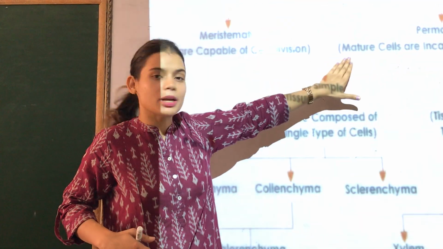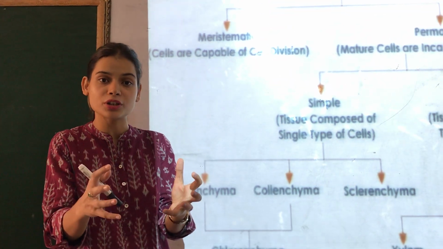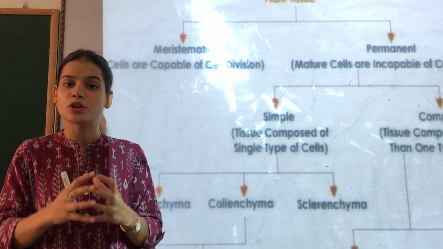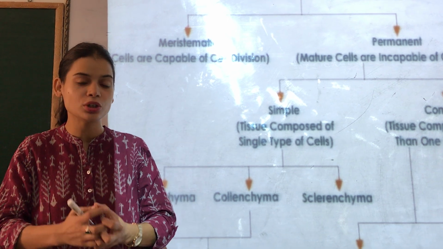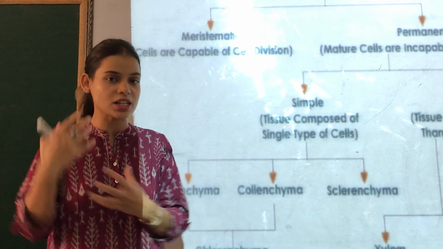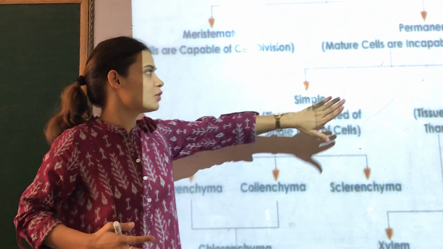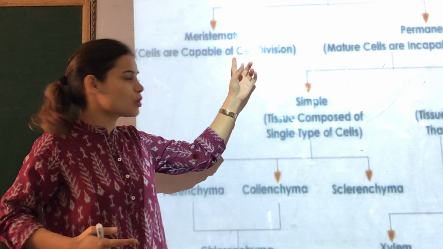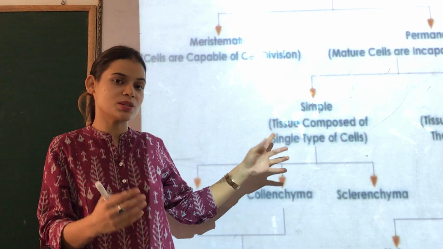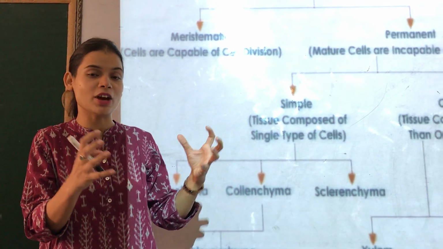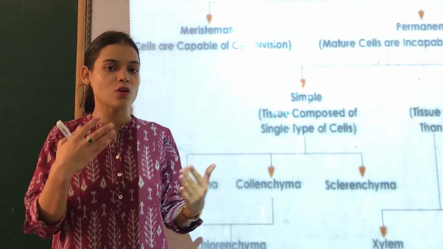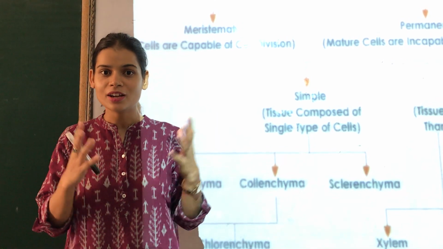Now permanent tissues are the mature tissues. They are not responsible for growth, but they are responsible for storing the food, for making the food, and for protecting the food. All the food that is being made and transported is possible because of the permanent tissues. Simple permanent tissues are responsible for protecting and providing support and food to the plants. In that we studied parenchyma, collenchyma, sclerenchyma, and aerenchyma, remember?